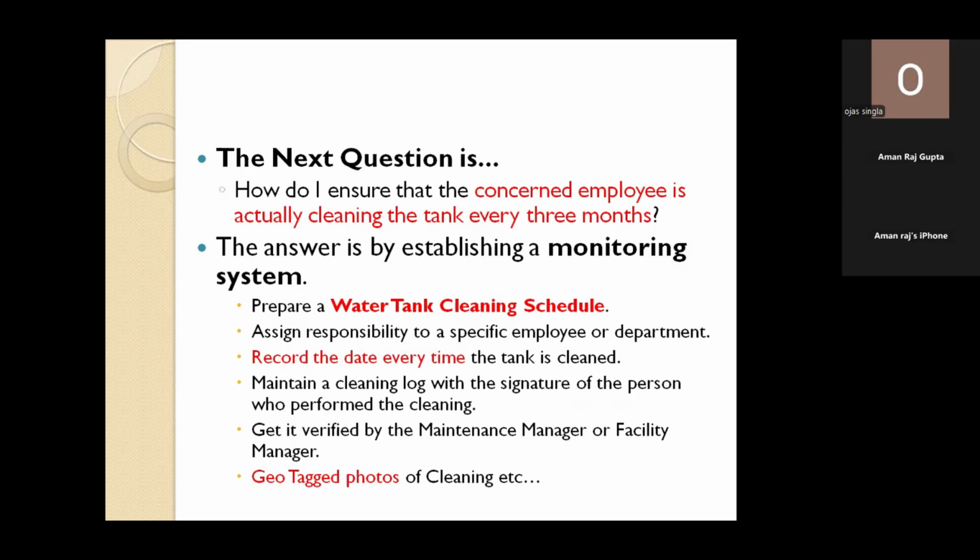Now, how should I as a hospital owner ensure that this cleaning is actually taking place every 3 months? The answer is a monitoring system. I have to establish a monitoring system. So we have to prepare a water tank cleaning schedule. That means if on 1st of April it was cleaned, then after 3 months, on 1st of July, it should be cleaned, and then on 1st of October. That's how we make a water tank cleaning schedule.